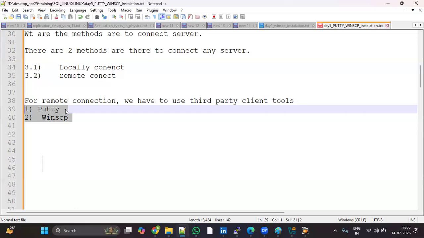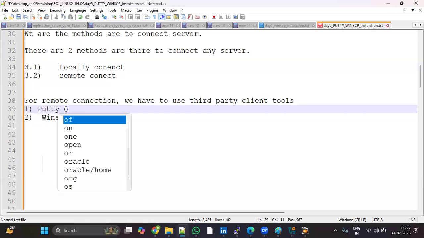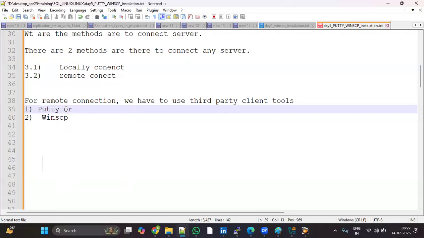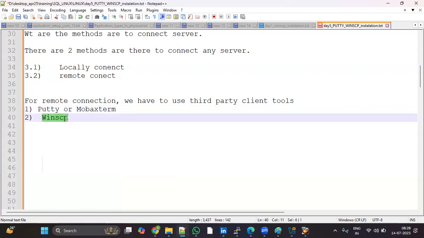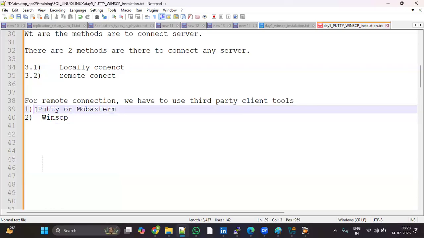Putty and MobaXterm are similar, with more features available in MobaXterm. If you want to use MobaXterm, it's a licensed one, so you have to take the license. That's why very few people use MobaXterm. Putty and WinSCP are open source tools, so mostly they are using Putty.